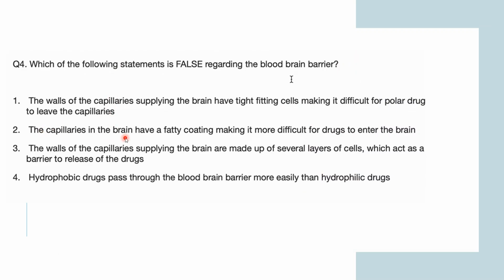Now coming to this: the capillaries in the brain have a fatty coating, making it more difficult for drugs to enter the brain. Yes, it has a fatty coating. That is why it passes small hydrophobic molecules but doesn't allow hydrophilic molecules to enter. So this statement is also correct. Coming to option three, the walls of the capillaries supplying the brain are made up of several layers of cells which act as a barrier to release of the drug. If the drug is not going to be released by this barrier, then how is it going to act? Right. So this is the wrong answer. Basically, this is the false statement regarding the blood-brain barrier.